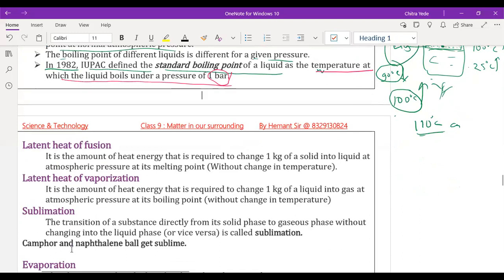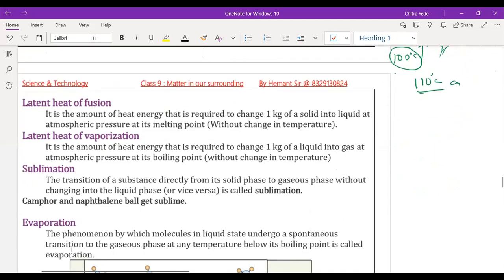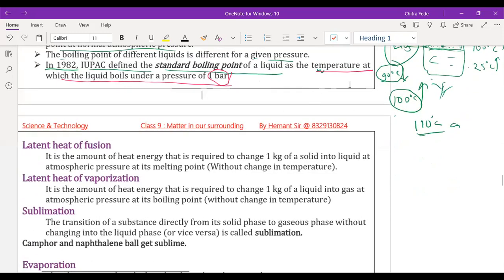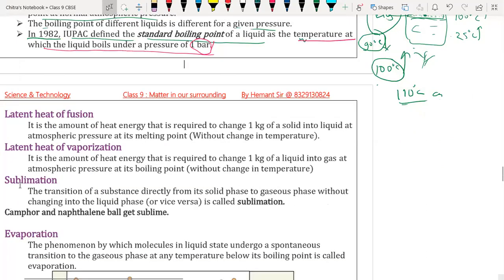Okay, so we will complete latent heat of evaporation, sublimation. No, sublimation and evaporation we will cover tomorrow. We will cover the latent heat of fusion and latent heat of vaporization. For that you need a diagram and graph paper, so probably we will cover this tomorrow, in the next lecture. We are going to discuss till here only, melting point and boiling point.